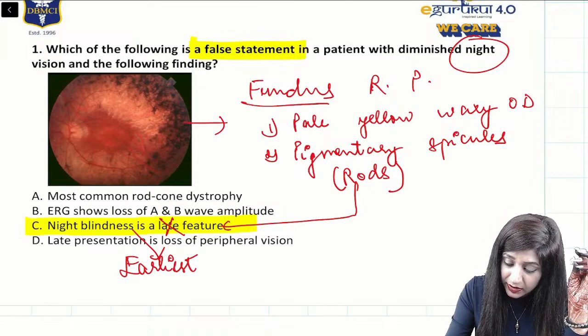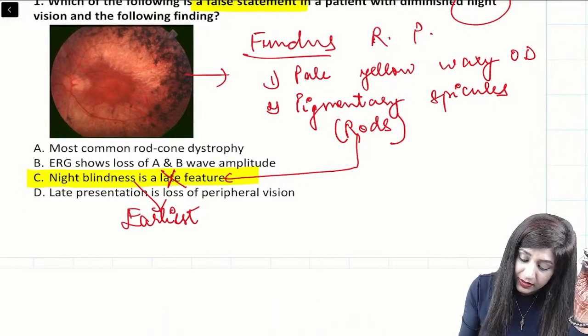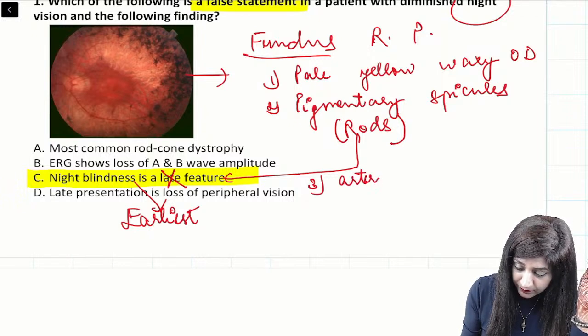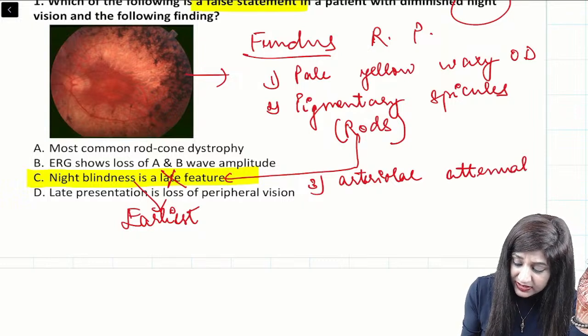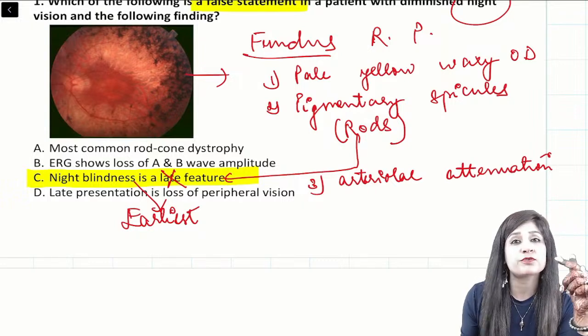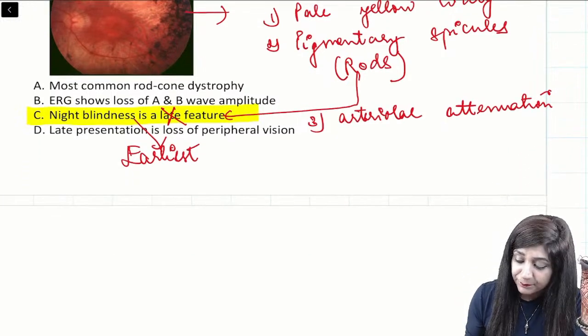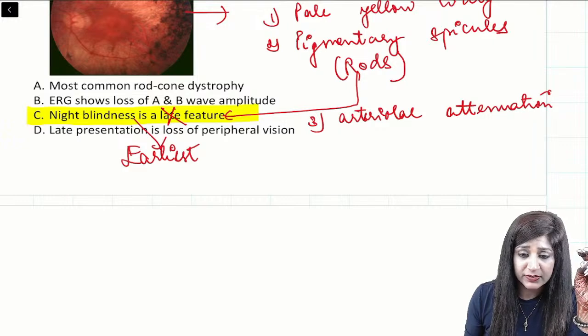What will be the third part of the triad? The third part of the triad is arteriolar attenuation. Arteriolar attenuation. Guys, can you tell me what is the investigation of choice for retinitis pigmentosa? Meanwhile, please comment on the investigation of choice.